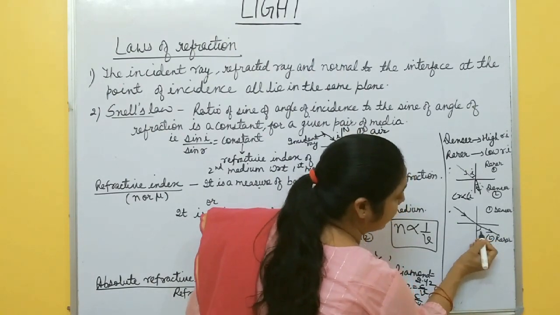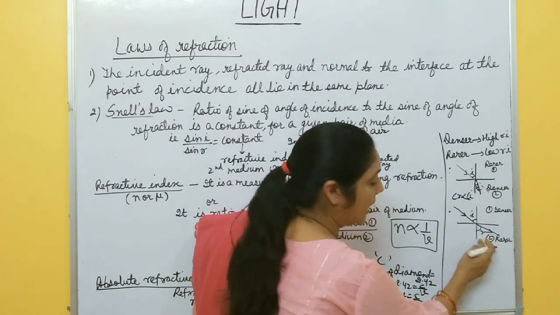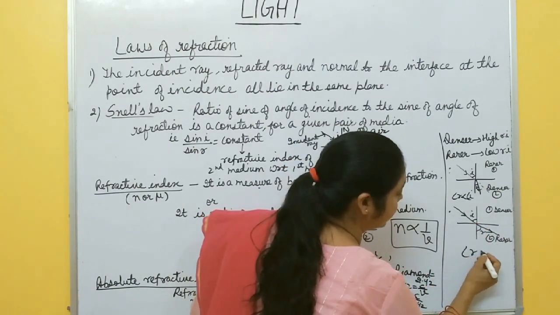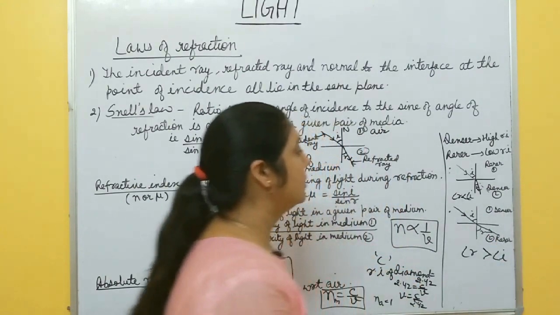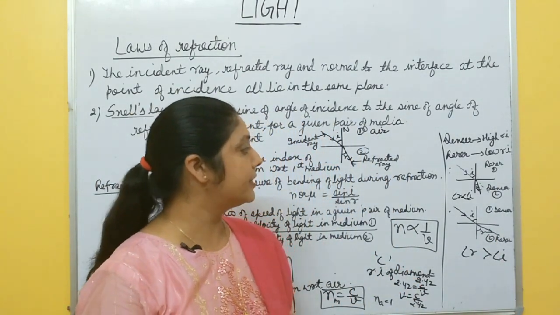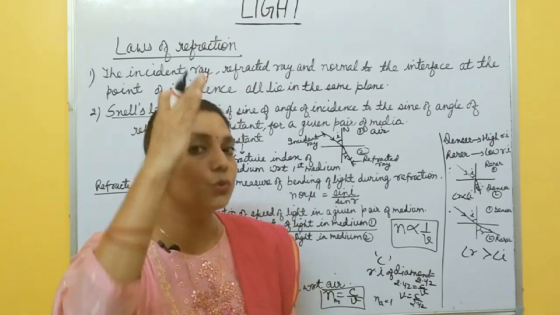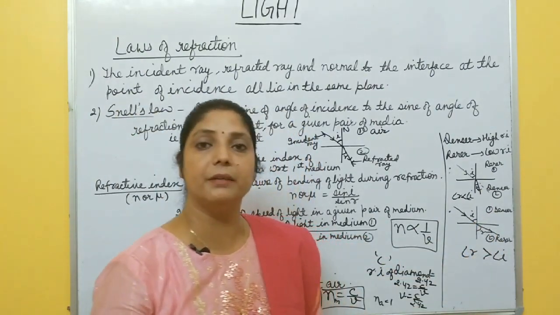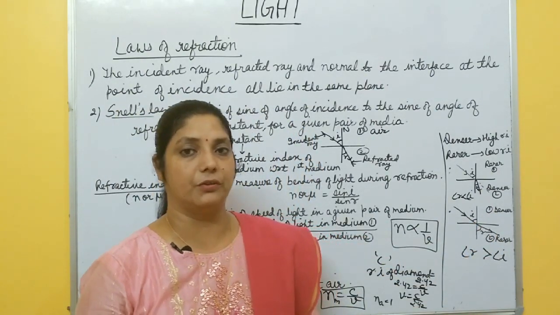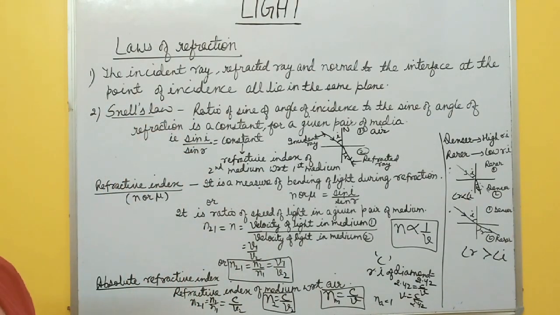So in this case, angle of refraction is this one R, here is I. In this case, R is angle of refraction, R is greater than angle of incidence I. So you must remember these 2 points. When a ray travels from rare to denser medium, it bends towards the normal, and when it travels from denser to rare medium, it bends away from the normal. Okay, so these are all about this refraction.